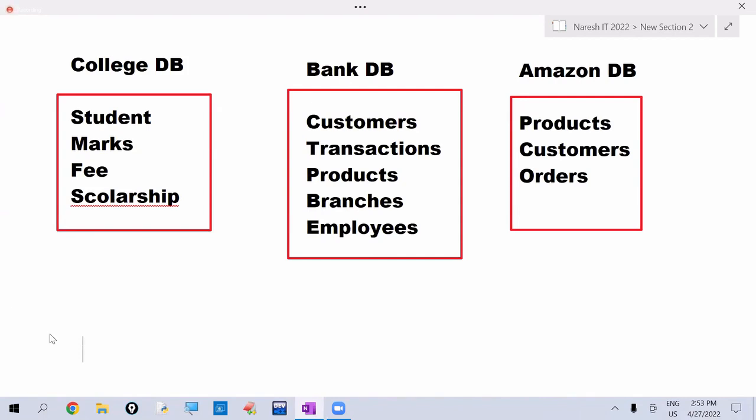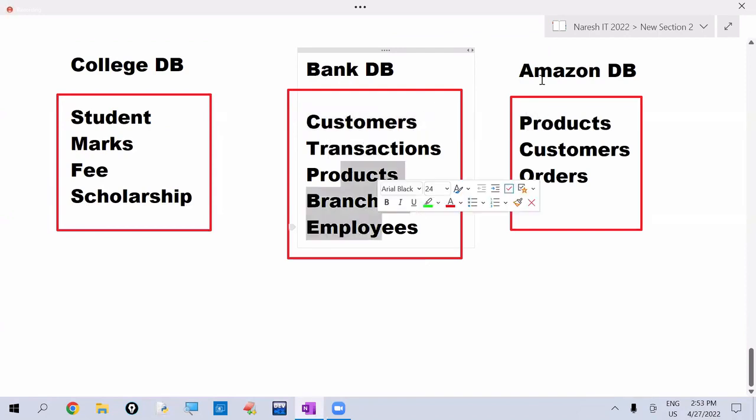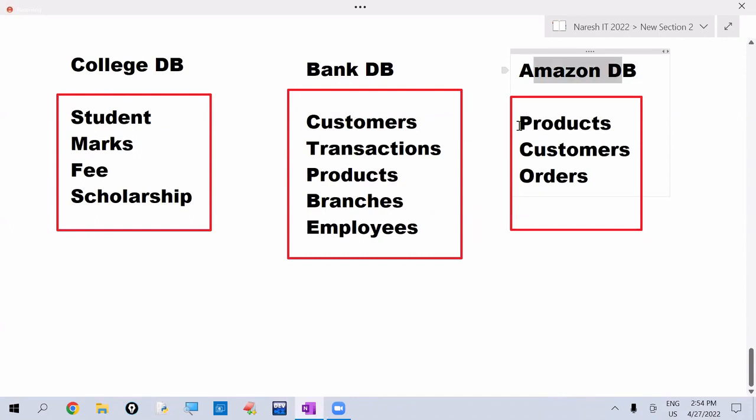Like that, if you take college, college has to maintain student details, marks details, fee details, scholarship details, etc. If you take bank, they have to maintain their customers details, their transactions, etc. If you take Amazon website, they have to maintain their products details, customers details, orders details, etc. So like this, any organization must maintain the database. Database is very, very important to the company.